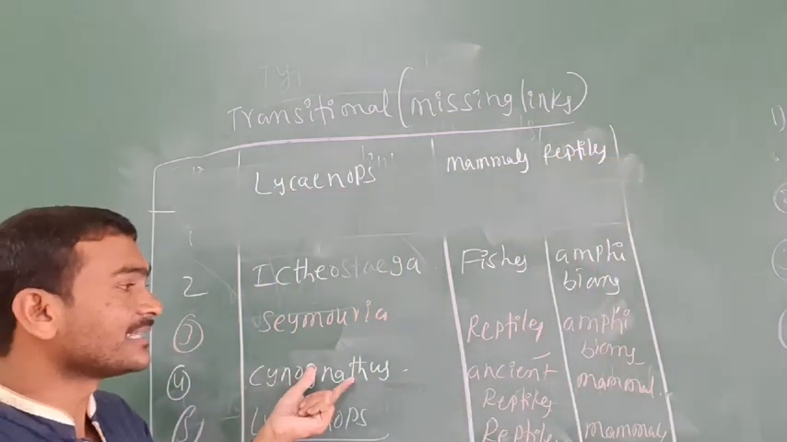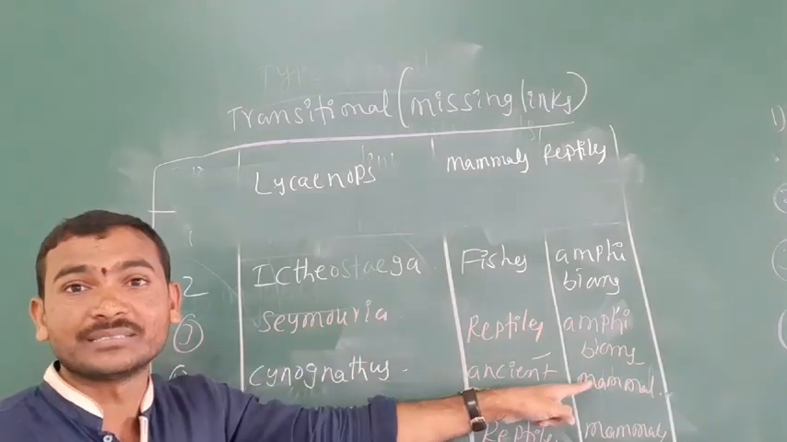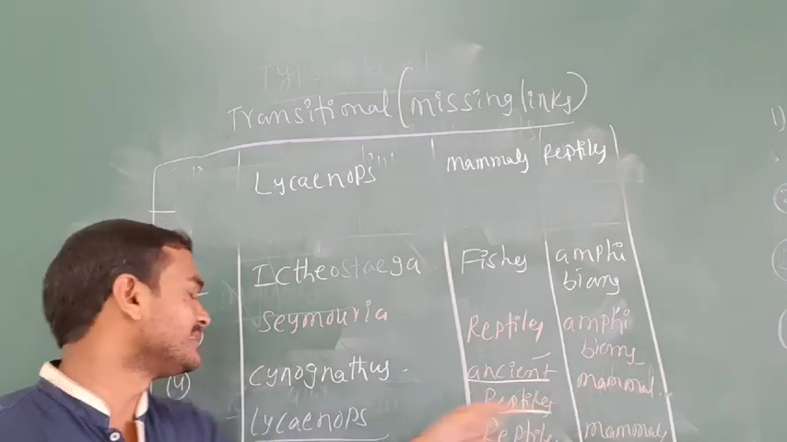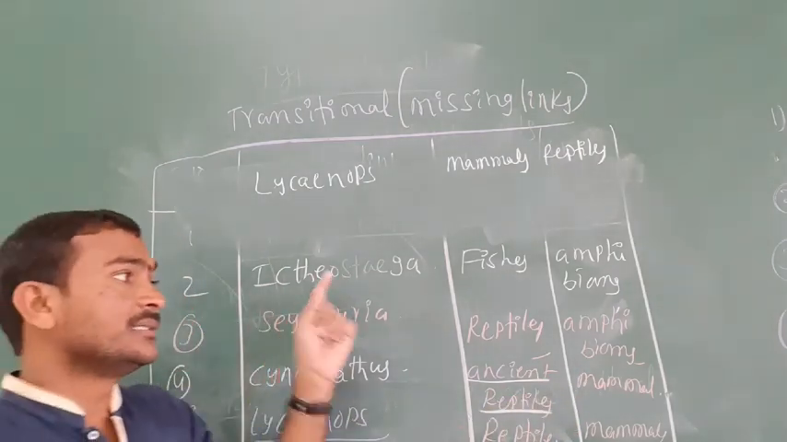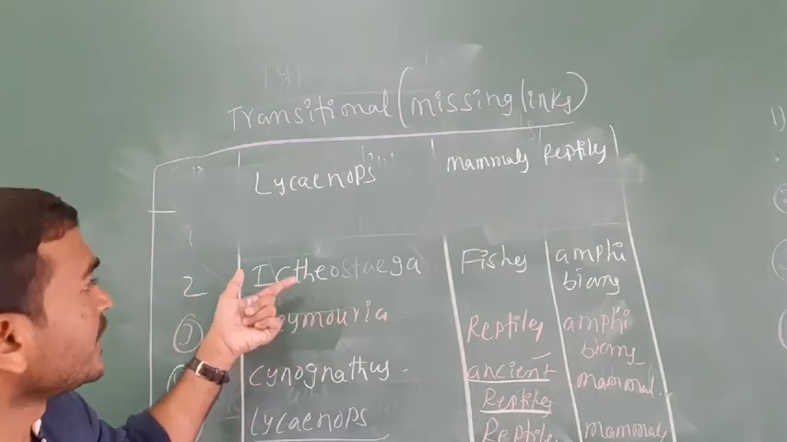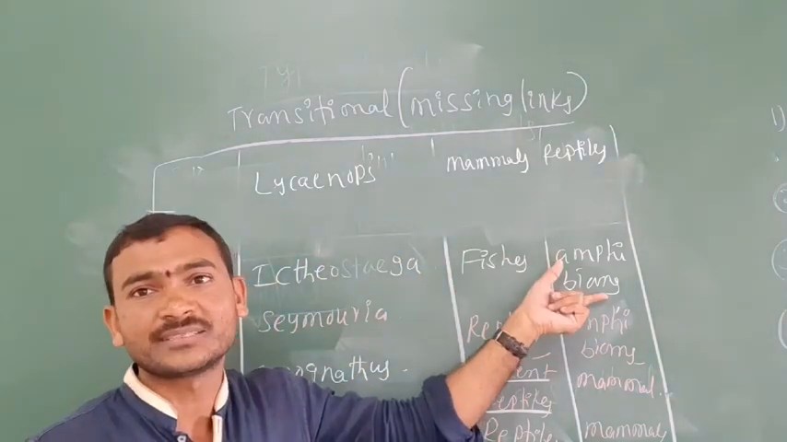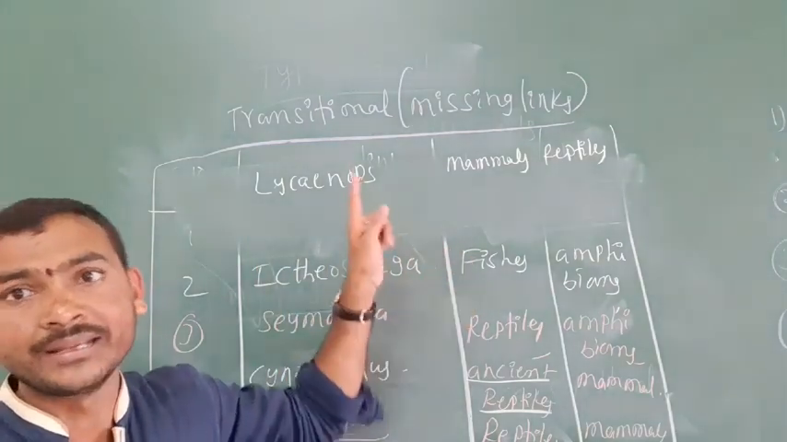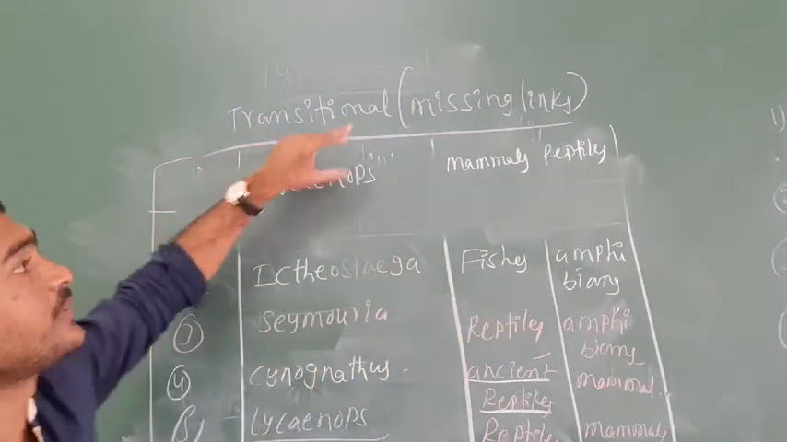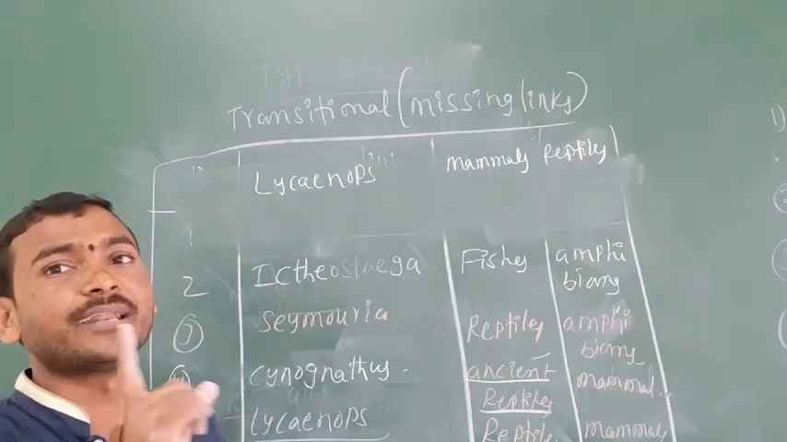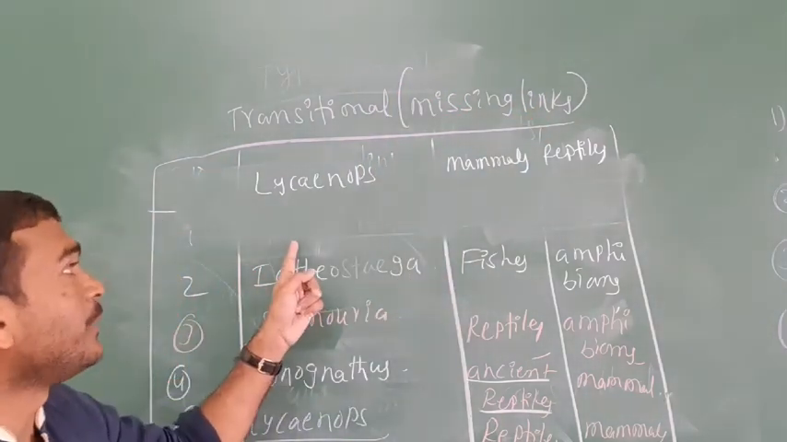Cynognathus, ancient reptiles and mammals. Seymouria, the reptiles and amphibians. The next is Ichthyostega, fishes and amphibians. Archaeopteryx, the connecting link between the birds and the reptiles. Lycaenops, the mammals and the reptiles. Isn't it? So this is very important.